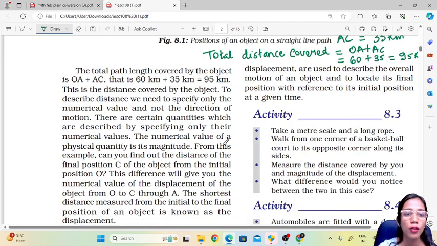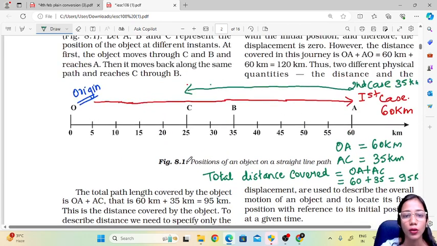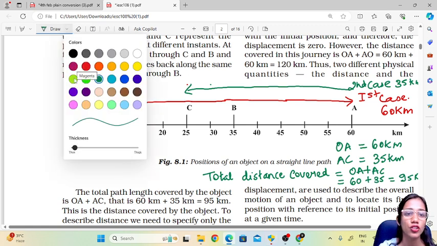Okay, from this example, can you find the distance of the final position of the object from its initial position O? So now we know that total distance covered is this, right? So the question over here is, can we find the distance of the initial point and the final point? Now what is the initial point?